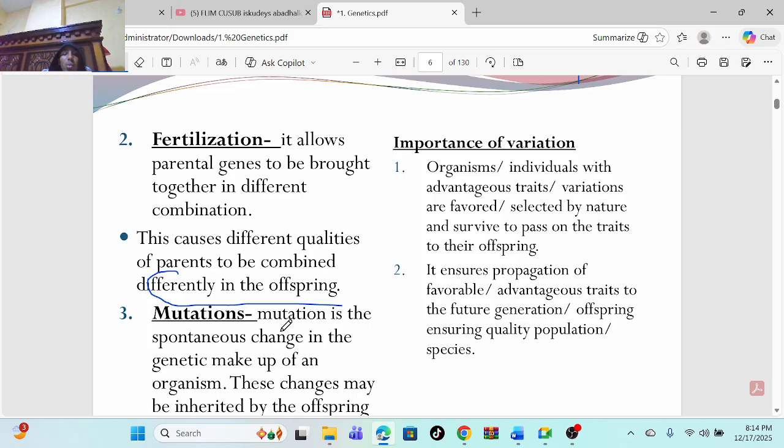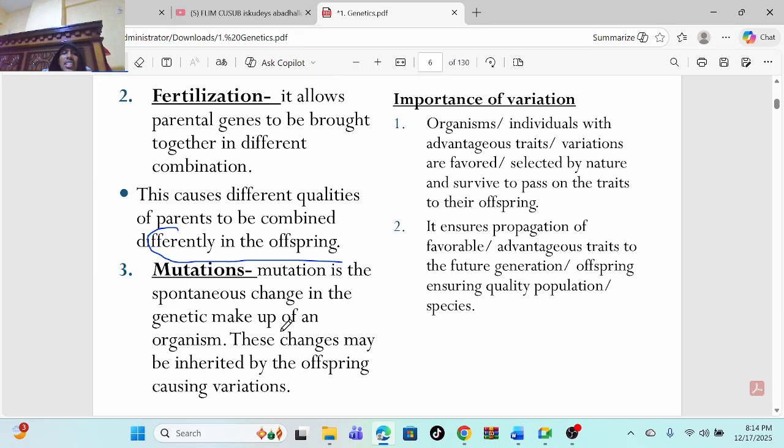Ya tatu ni mutation. What does mutation mean? Mutation is just the change in genetic makeup of an organism. It is a spontaneous change in genetic makeup. So these are changes that occur in the genetic makeup, and these changes are inherited by the offspring.